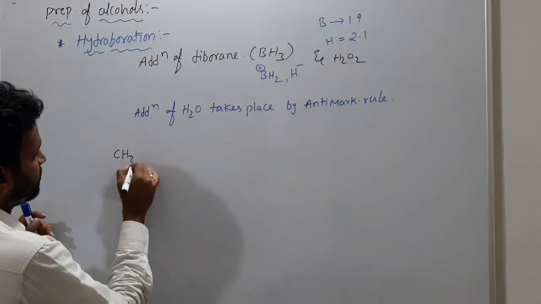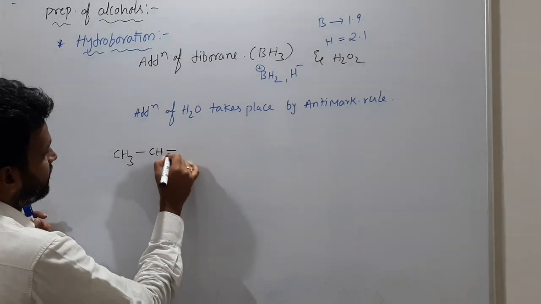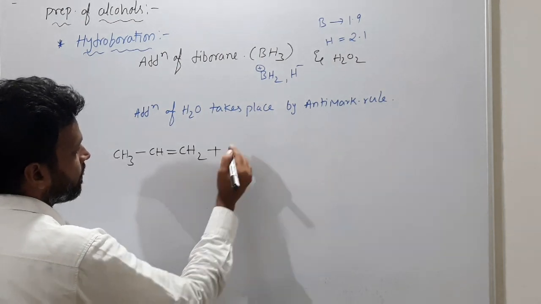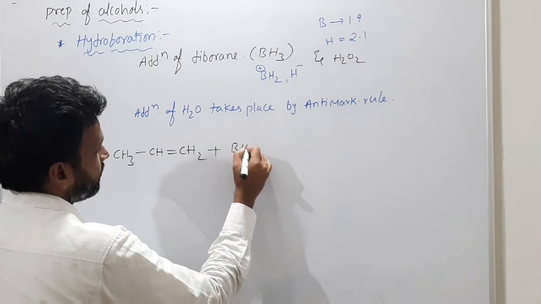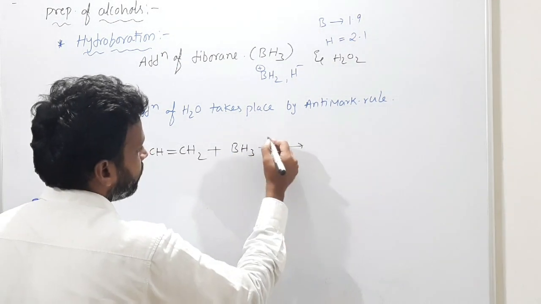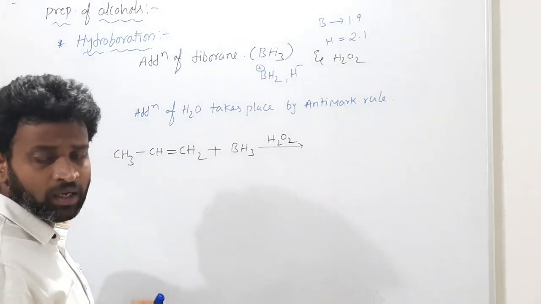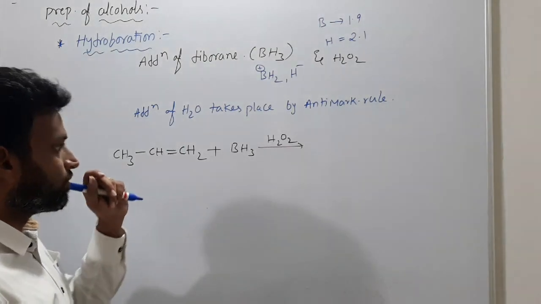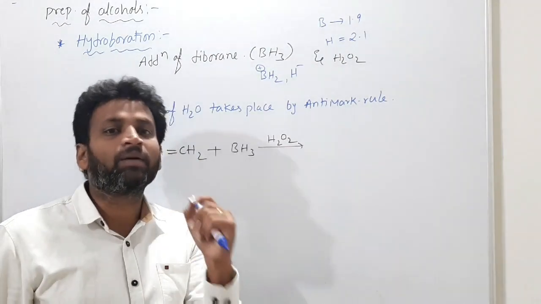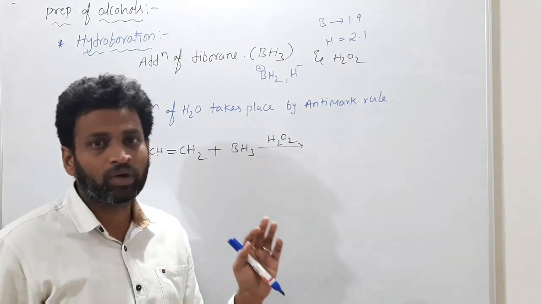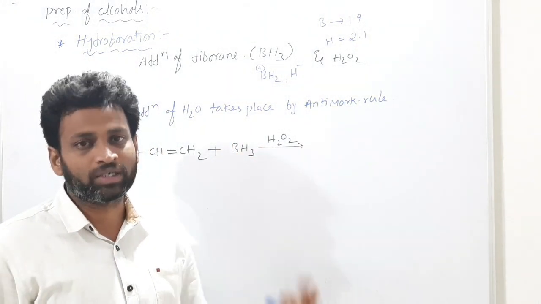Suppose given like this, CH3 CH double bond CH2. For this, BH3 is given, followed by an arrow, H2O2 given like this. It means in your mind one thing must come: addition of diborane and H2O2 given, alcohol is the product.